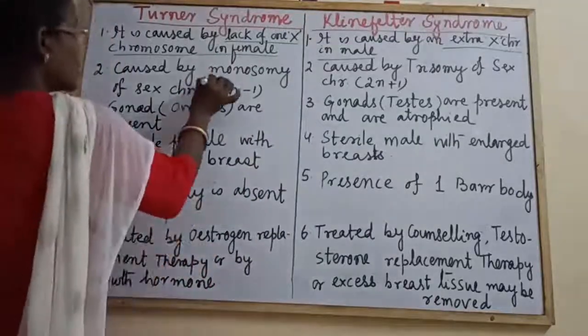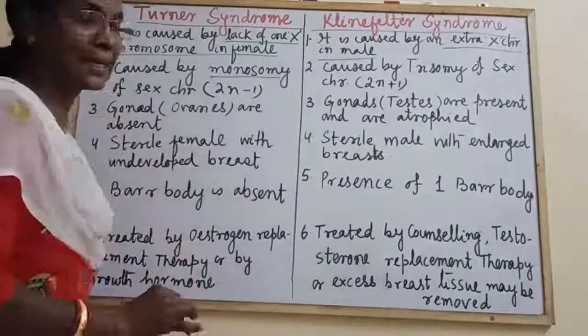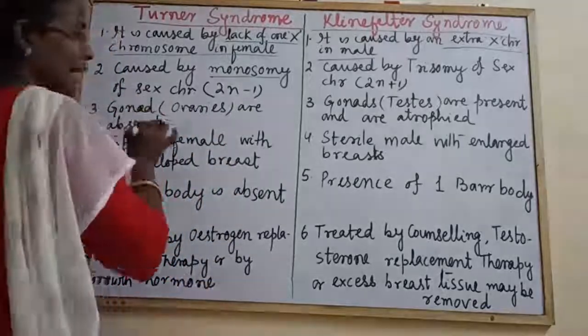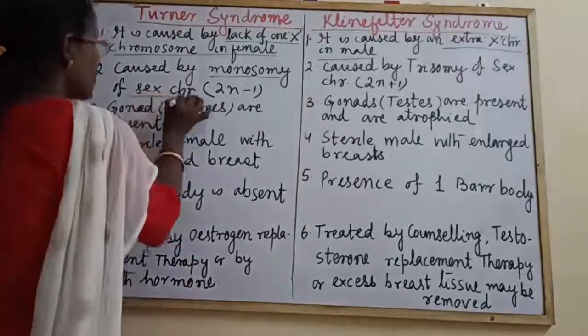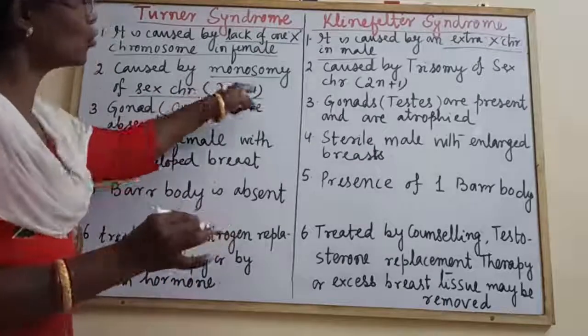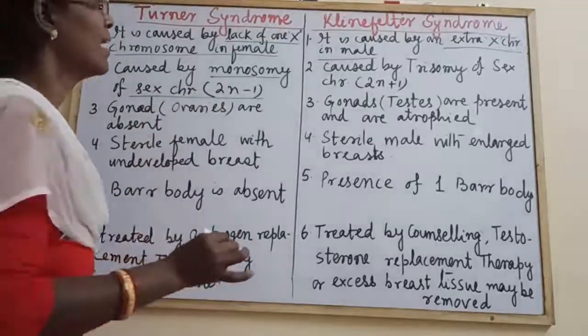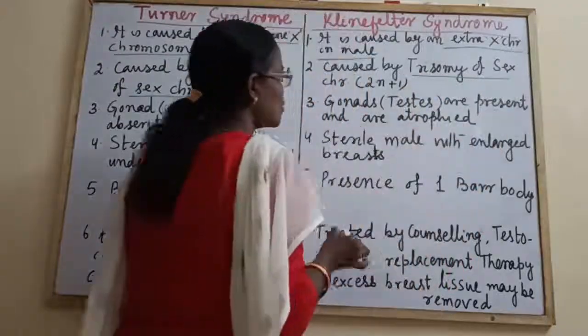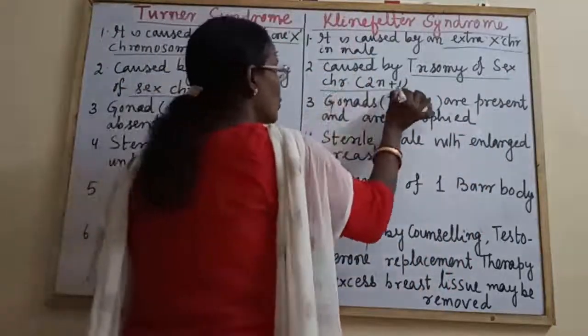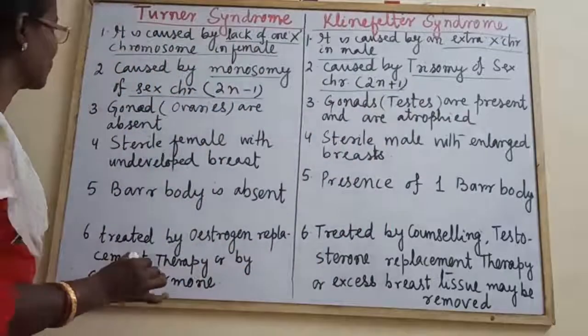Next, the cause is due to the monosomy. It is a kind of chromosomal aberration, aneuploidy, monosomy of sex chromosomes represented by 2n minus 1. And this Klinefelter syndrome is due to trisomy of sex chromosome, 2n plus 1.